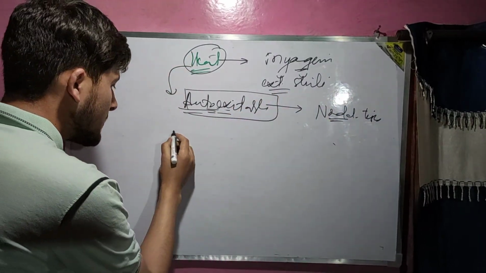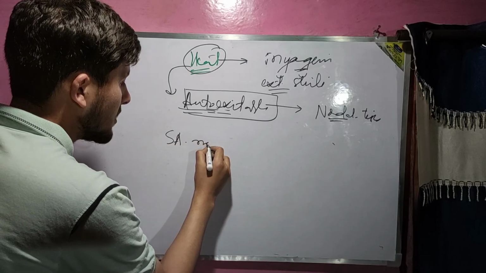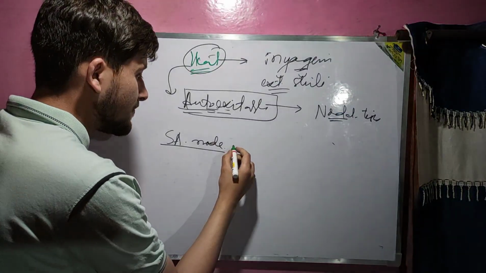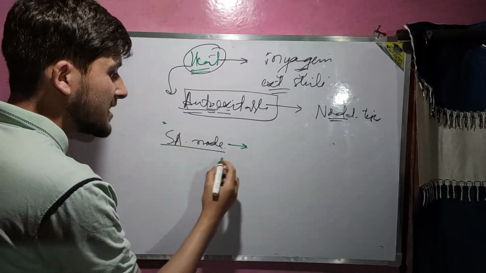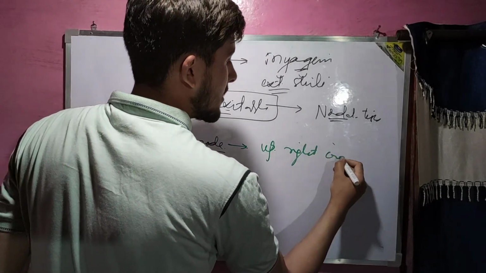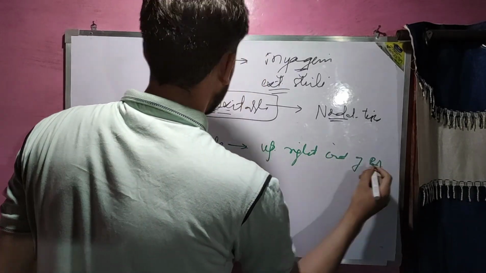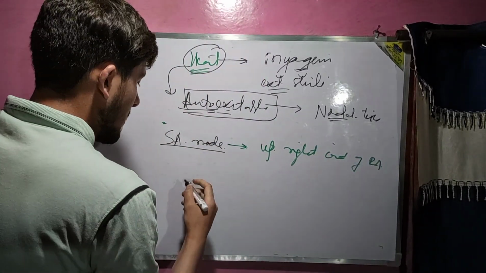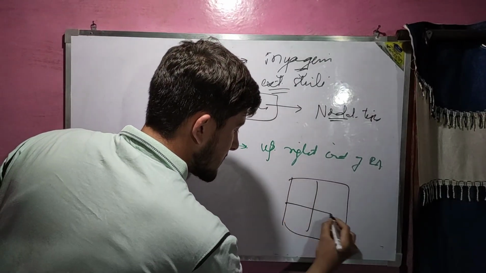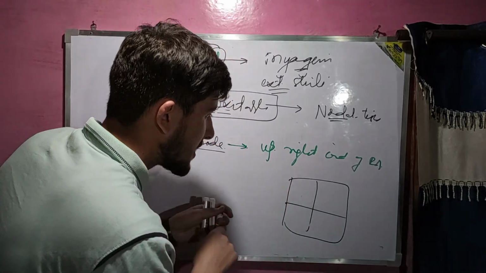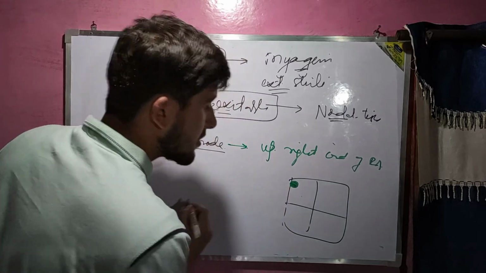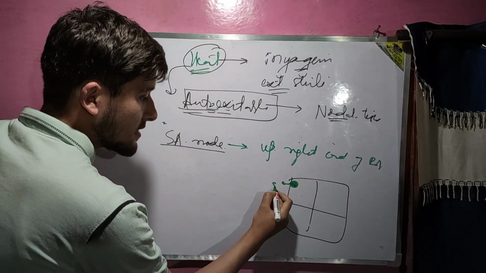For example, first we will talk about the SA node. The SA node is present in the upper right corner of the right atrium. Upper right corner of the right atrium. For example, this is our heart. This is the right atrium, and the SA node is present in the upper right corner. This is the upper corner, and this is the upper right corner of the right atrium. This is the SA node.